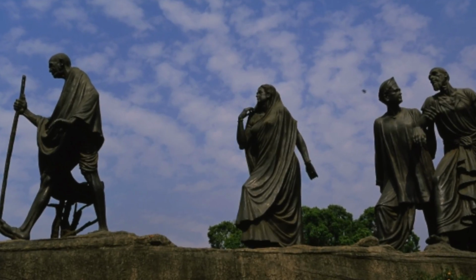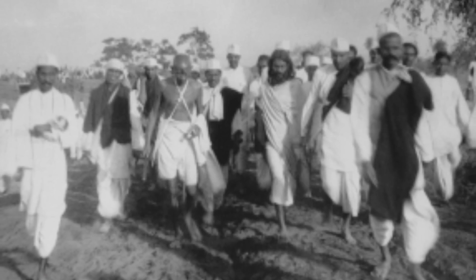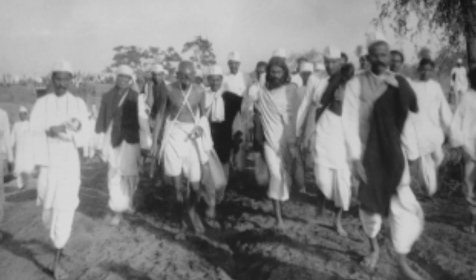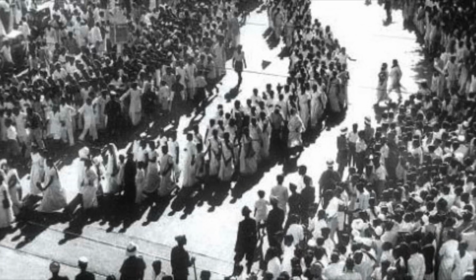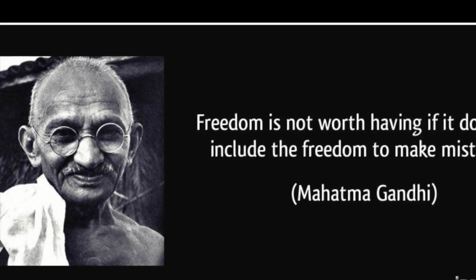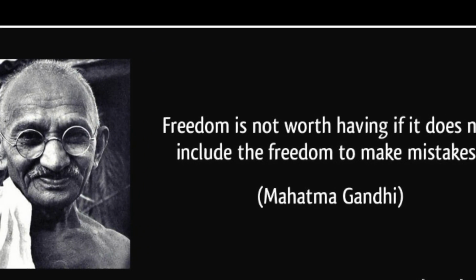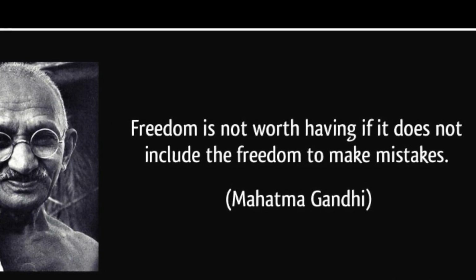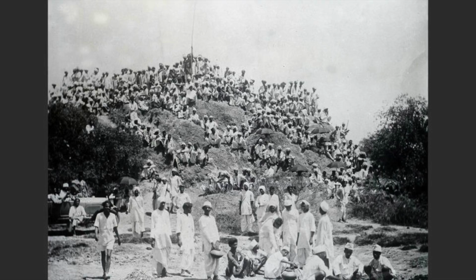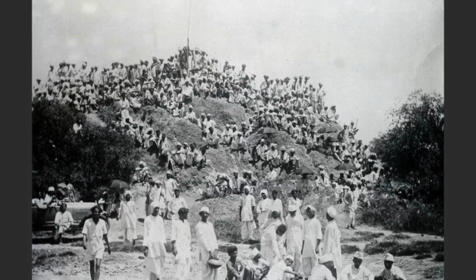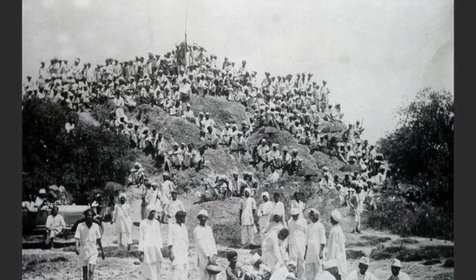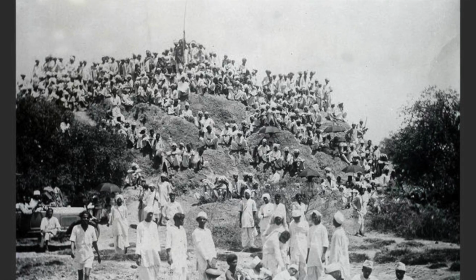Even though his march began with 78 people, during the 24 days, Gandhi gained 80,000 followers, who eventually joined him in order to show their anger towards the British government. During the Salt March, Gandhi proclaimed, "Freedom is not worth having if it does not include the freedom to make mistakes." Mohandas Gandhi and 80,000 men were jailed during this march, which proves that Gandhi would rather make mistakes to gain his freedom rather than gain his freedom with risk.